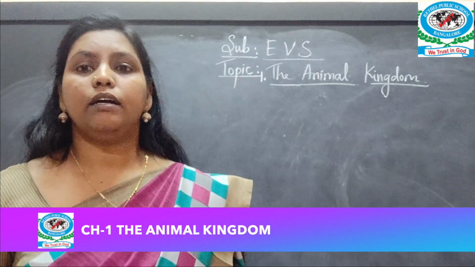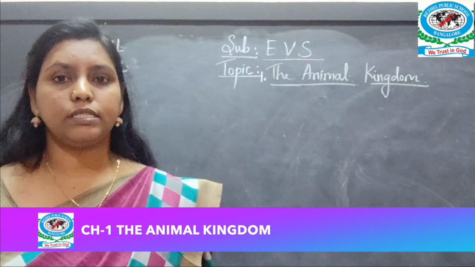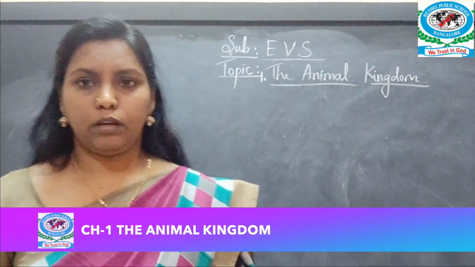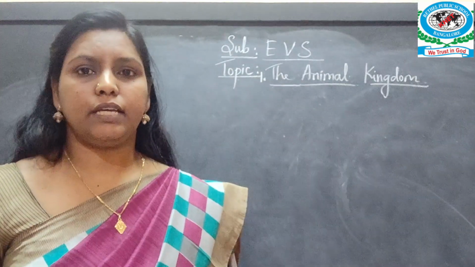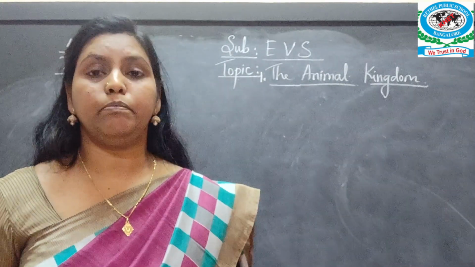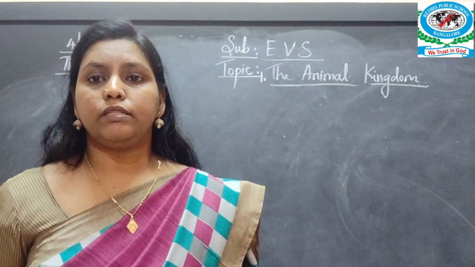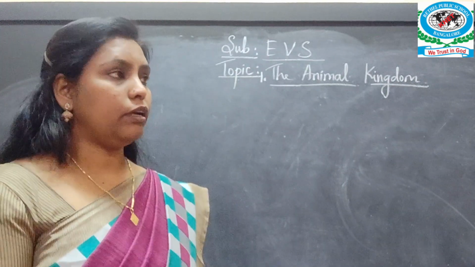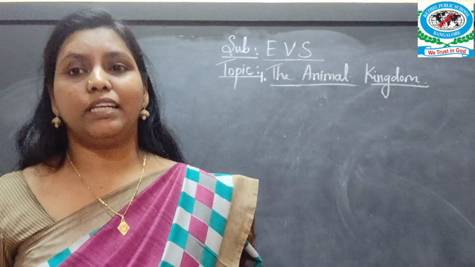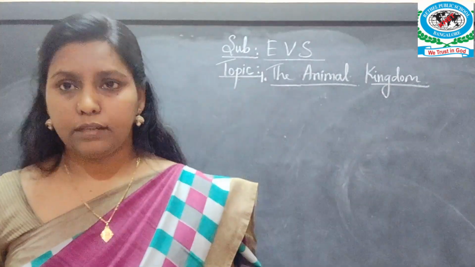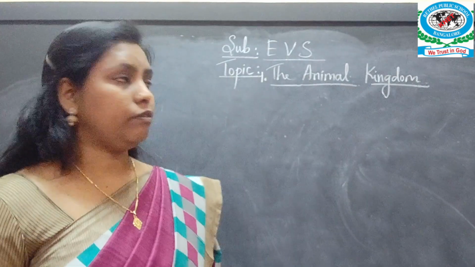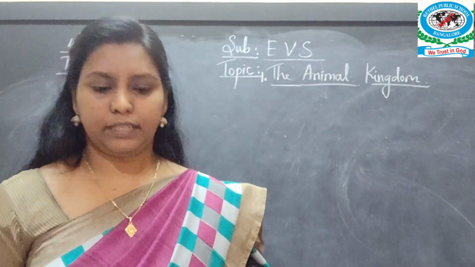What do you mean by a kingdom? A kingdom is nothing but a group. Group of people or persons, anything it may be. It may be plant kingdom also. We say it as plant kingdom. So here you are learning it as animal kingdom. So many kingdoms we have, isn't it? And that is ruled by the kings. So today we are going to learn about animal kingdom.